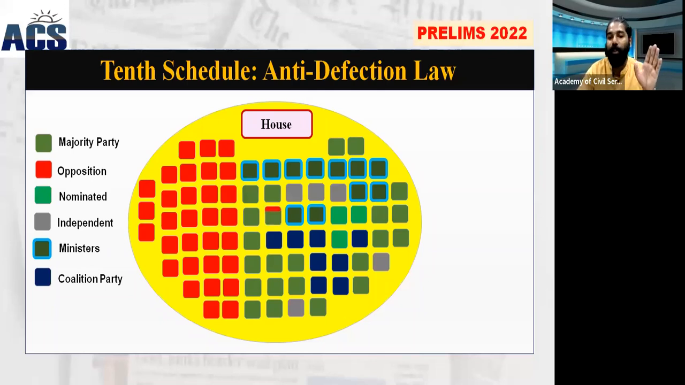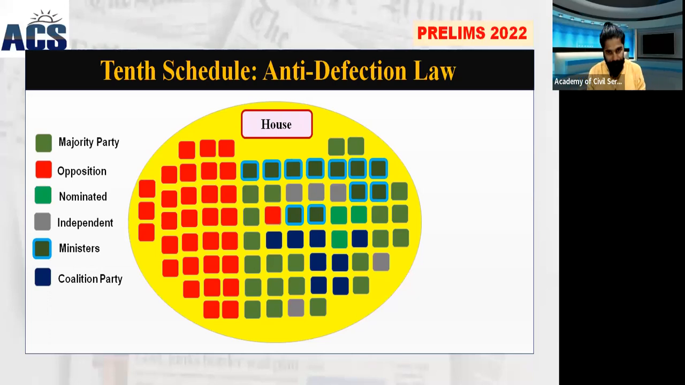So you can think that one of the BJP members is thinking that I want to join Congress. If any member, any MP or MLA in the state legislature, wants to change his party or leave his party to join another party within the house, then that is called defection. It affects the stability and the strength of the government.